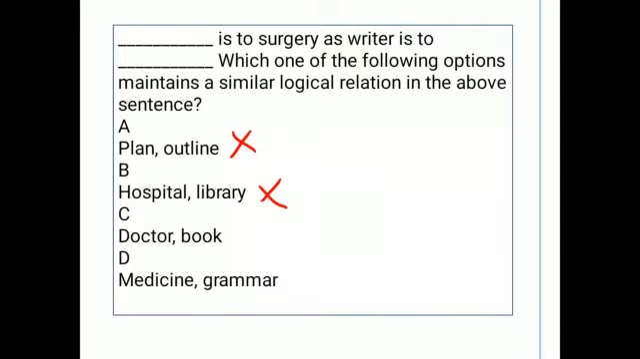Next, doctor is to surgery as writer is to book. This is the right answer, because a doctor is a person who does surgeries, as a writer is one who writes a book. So doctors will do the surgeries and writers will write the books. So option C is the correct answer.